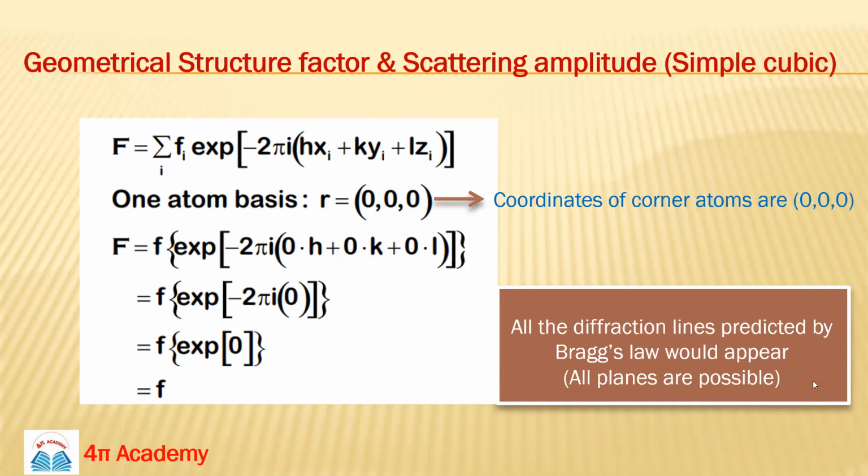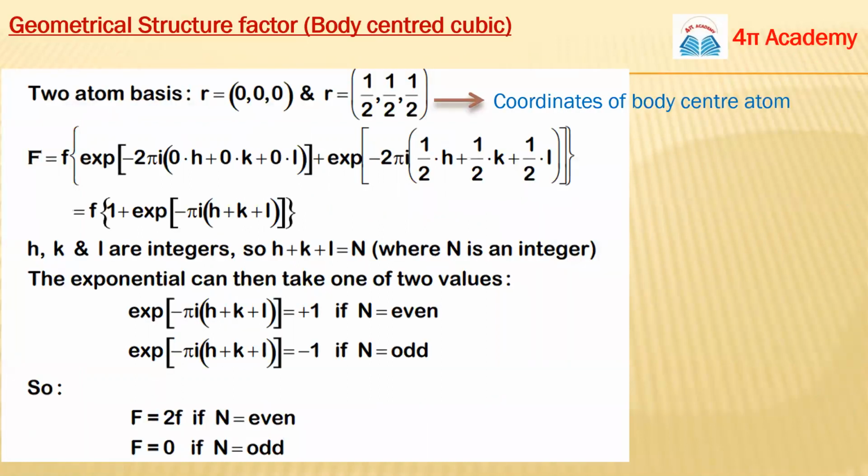Similarly, we can see the geometrical structure factor and the total scattering amplitude for the BCC lattice. In BCC, guys, we have atoms at the corners of the cube and also at the body position.